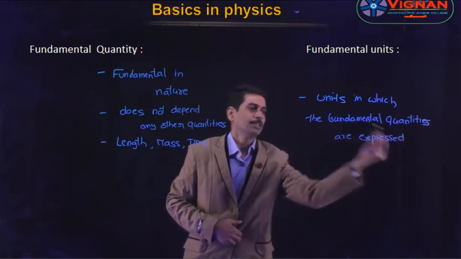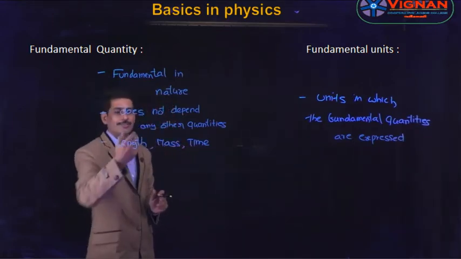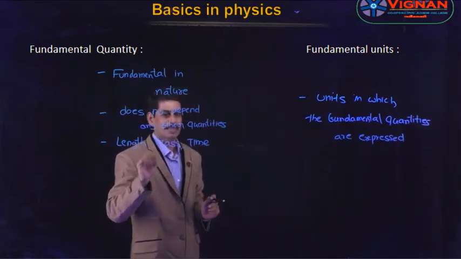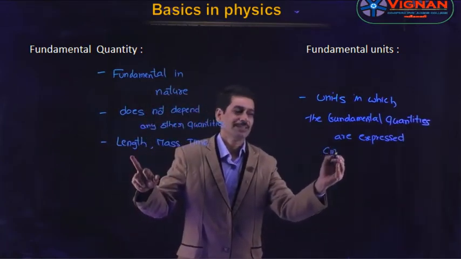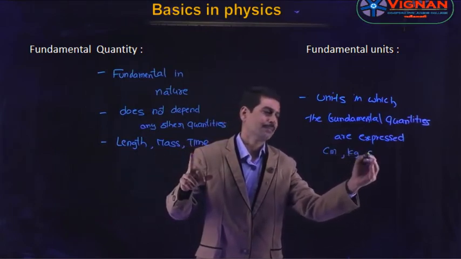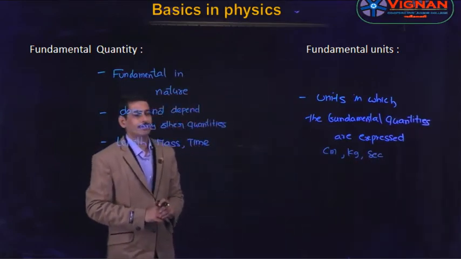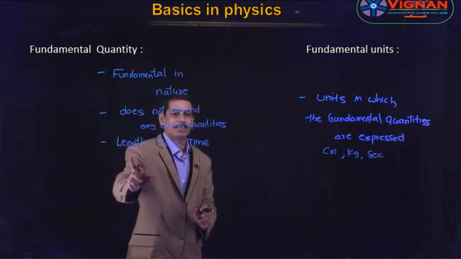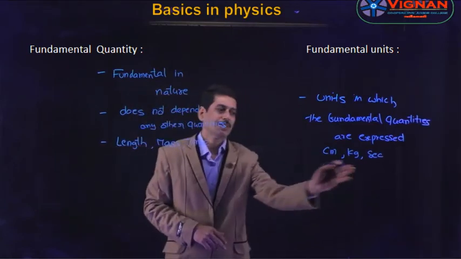So the units in which these fundamental quantities are expressed are known as fundamental units. What are the units of these fundamental quantities? We know there are three systems, CGS, MKS and FPS. The unit for length is centimeter or meter, the unit for mass is gram or kg, and the unit for time is second. These units are called fundamental units.